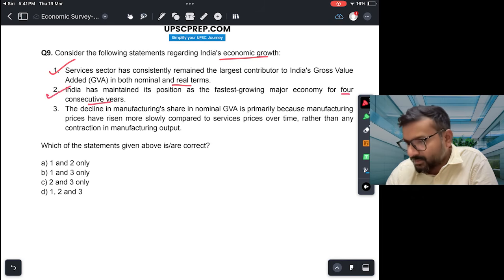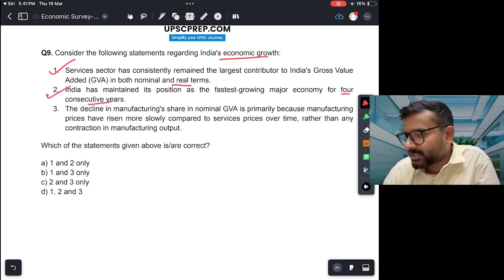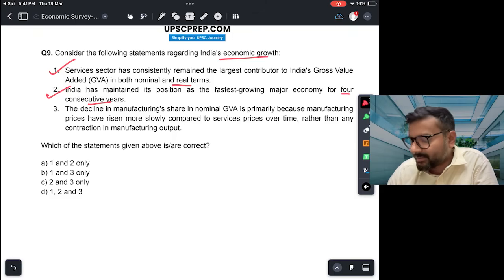This again is true. It's given in your economic survey. At least for the last 4 years, India's economic growth rate has been faster than China, faster than other major economies. So this is true. Third, the decline in manufacturing's share in nominal GVA is primarily because manufacturing prices have risen more slowly compared to service prices over time rather than any contraction in manufacturing output.